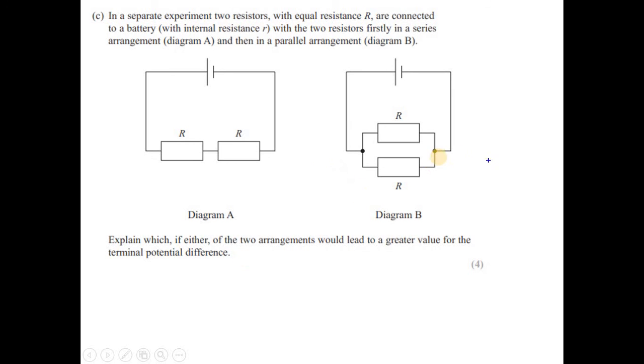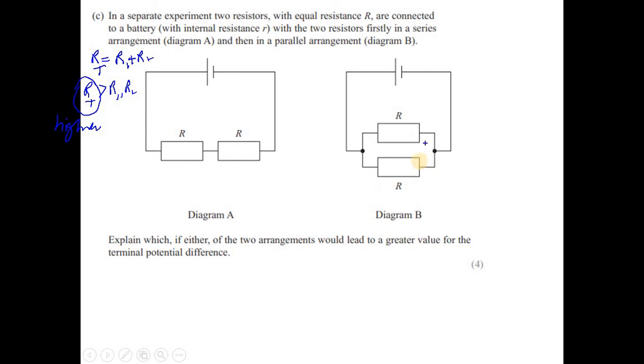Clearly, we have two different circuits. In one circuit we have resistances in series, and in the other resistances in parallel. So the idea is, in a series circuit, the total resistance is the sum of the resistances, R1 plus R2. Clearly RT will be greater than all of the individual resistances, no matter how many there are. So the total resistance is always higher than those used in the circuit.